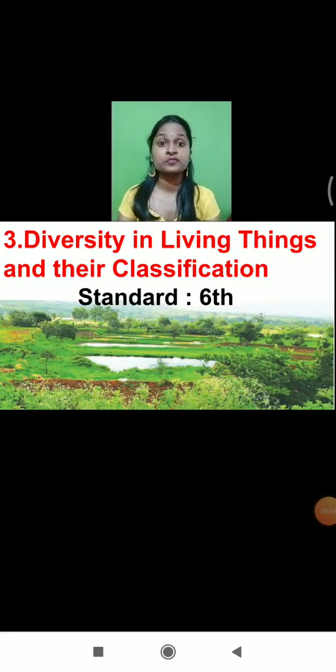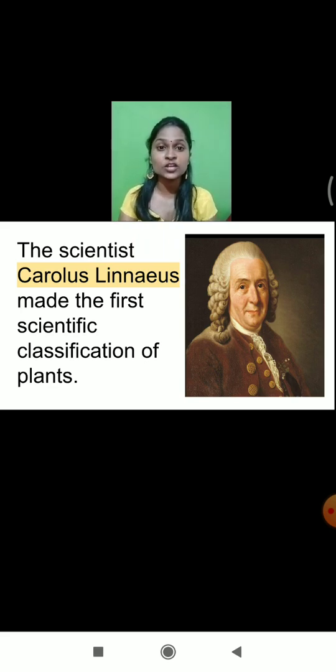In the last session, we had started with lesson number 3, diversity in living things and their classification. If you remember, we spoke about the classification of the plants. Do you remember the name of the scientist who gave us the first scientific classification of the plants? Any guesses? Yes, it was Carl Linnaeus. Carl Linnaeus was the first scientist who told us about the different classification systems among living organisms.